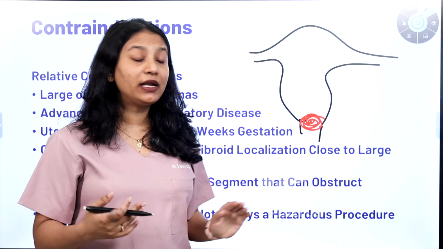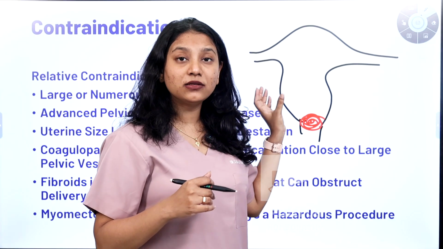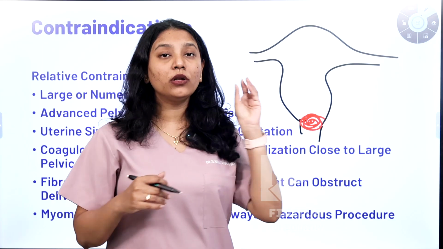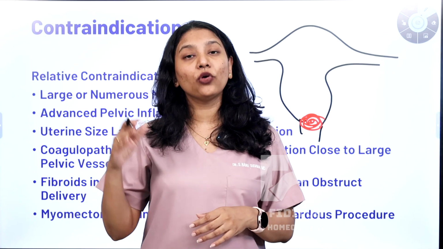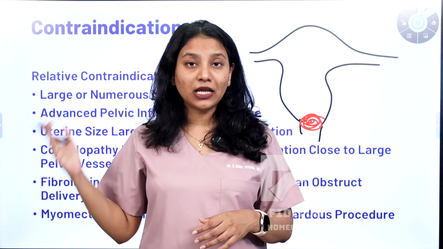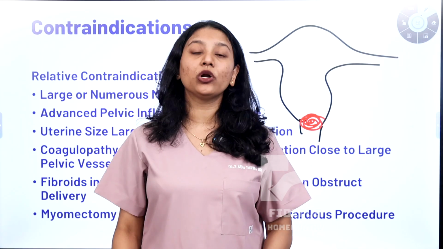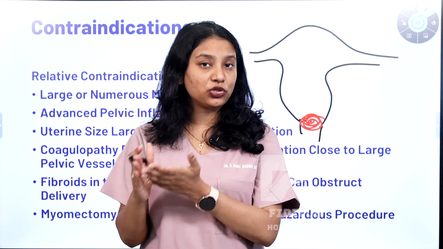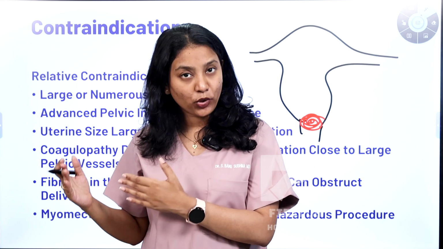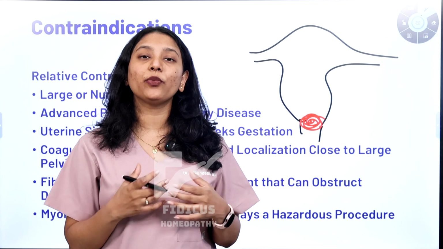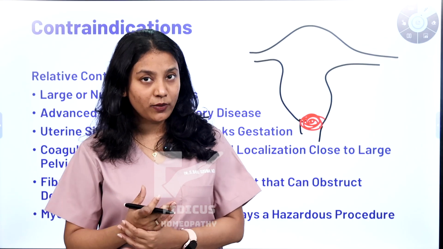So what happens is that if you are someone who is pregnant and has a cervical leiomyoma or a fibroid which is blocking the cervical canal, you cannot do a normal NVD, which is normal vaginal delivery. So vaginal delivery is not possible. You have to get a C-section done. And during the C-section, after the removal of the baby, they can remove the fibroid also. This depends upon the discretion of the surgeon who is performing it.